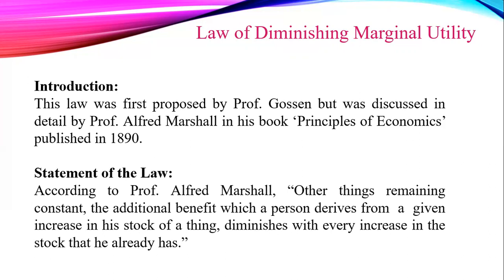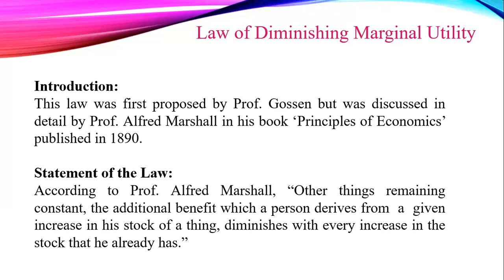Now, let us see the statement of the law. According to Professor Alfred Marshall, other things remaining constant, the additional benefit which a person derives from a given increase in his stock of a thing diminishes with every increase in the stock that he already has.